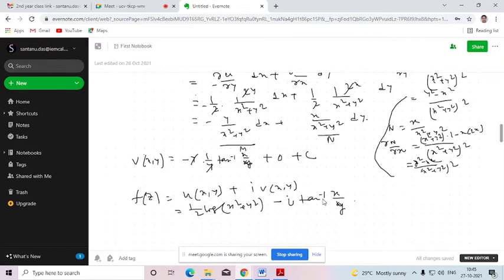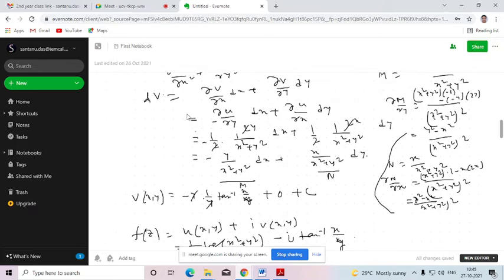Yeah, second part is coming zero means I think you have forgotten whatever you did in second semester. In order to integrate or solve the exact differential equation, what you need to do? There are two methods. Either you can integrate this first. There are three methods actually. Either you can integrate M with respect to x partially first, or you can integrate N with respect to y partially first.